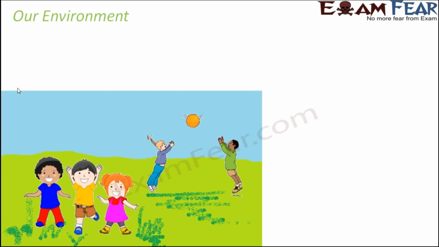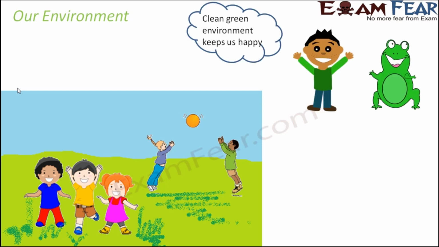Now, what comes to your mind when you think of our environment? When we think of our environment, we could think of the things that generally happen around us. So how do we want our environment to be? Obviously we want our environment to be clean, green, no pollution, no dust, no smoke. So that's how we want it to be. We want fresh air everywhere so that when we breathe in, we feel good. That is our expectation from our surroundings, from our environment.